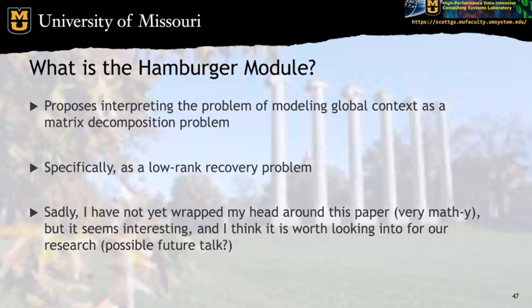So what exactly is the Hamburger module? It asks, what if we interpreted the issue of modeling global context as a low-rank recovery problem, instead of using self-attention to achieve that global context? I think this is a wildly fascinating concept, but I have just not been able to completely digest this paper yet. That being said, I think it would be interesting for us to take a look at this paper in the lab, and maybe it can turn into a paper discussion presentation later on, by myself or someone else.